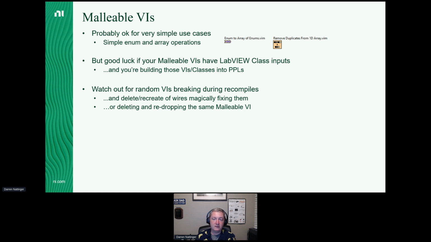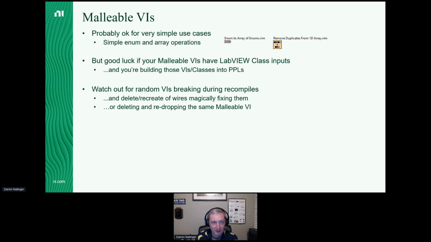So I start digging into this code. And again, the .vi files are identical. I pulled them from Git, from his submission, right? There's no changes. But he used a bunch of malleable VIs. And what I had to do was delete broken wires and then recreate the exact same wire. And all of a sudden it's no longer broken. Or delete a malleable VI off of the block diagram and then drop exactly the same malleable VI on the block diagram and wire up to it, and all of a sudden stuff's not broken.